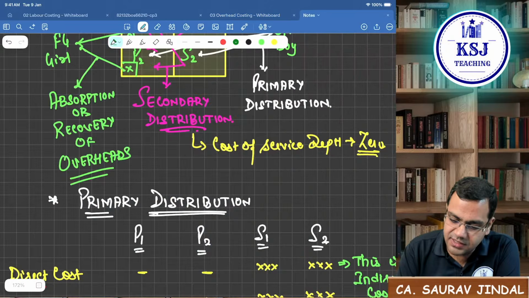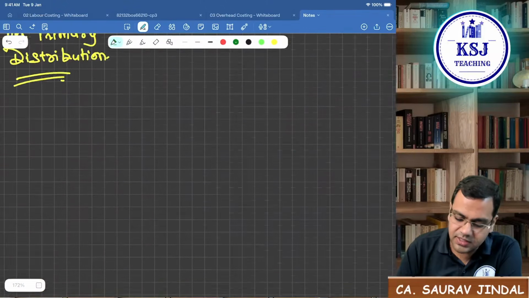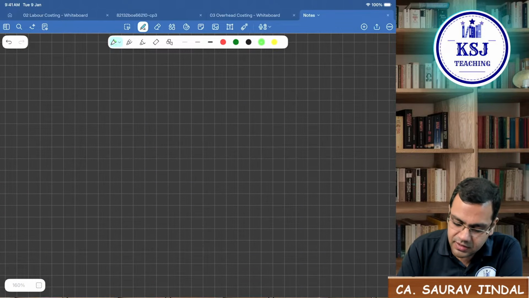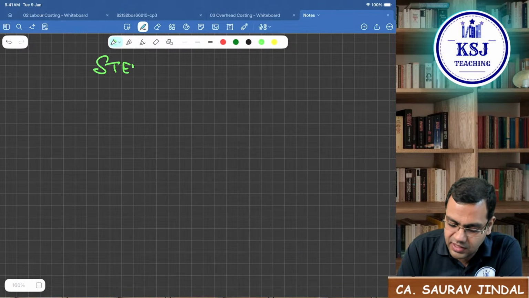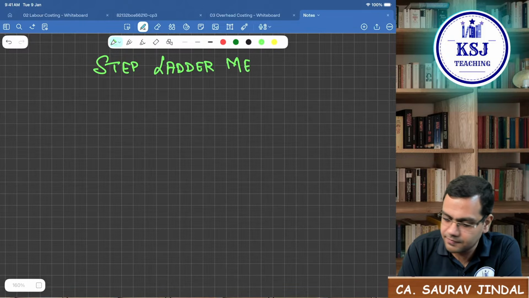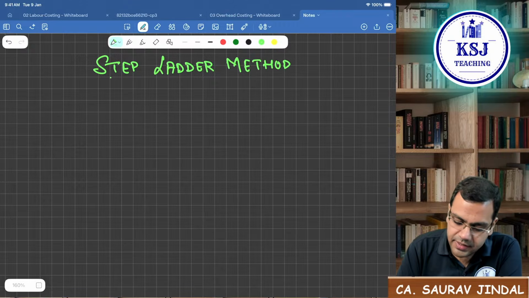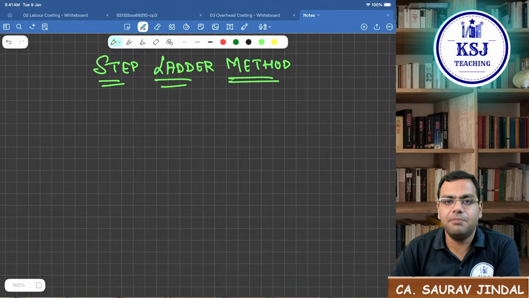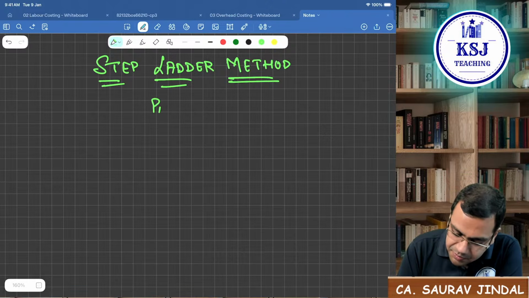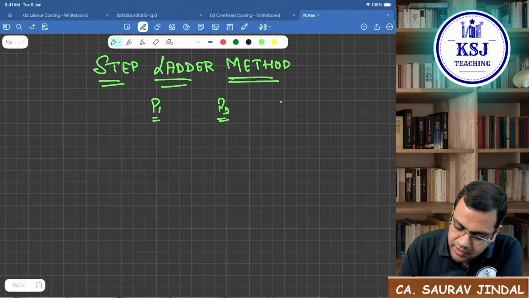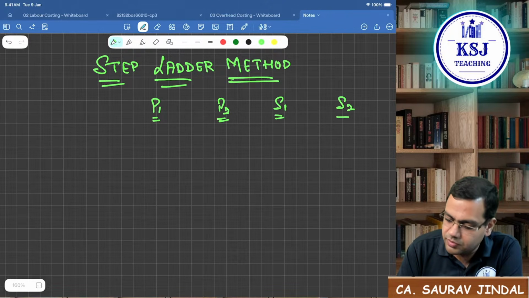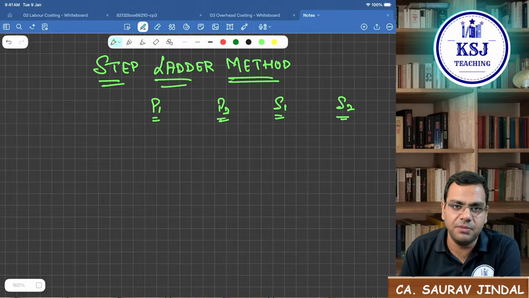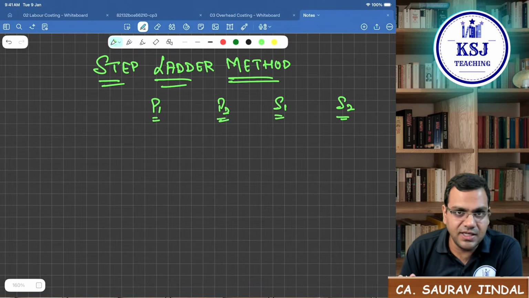Second one we have is the step ladder method. Now what does the step ladder method say? Just listen to it carefully. Step ladder method says there are departments P1, P2, S1 and S2. So there are 4 departments: P1, P2, S1, S2. They have provided the services.